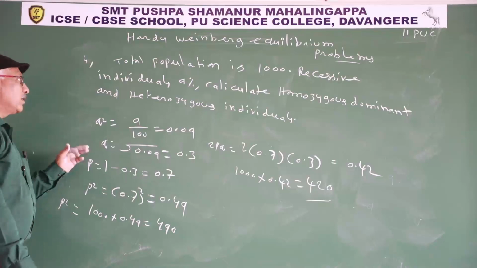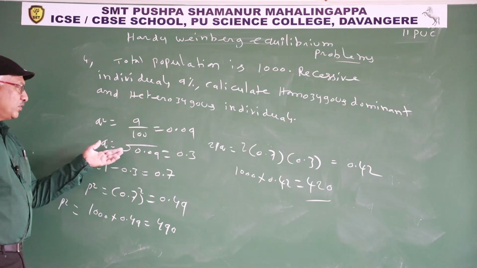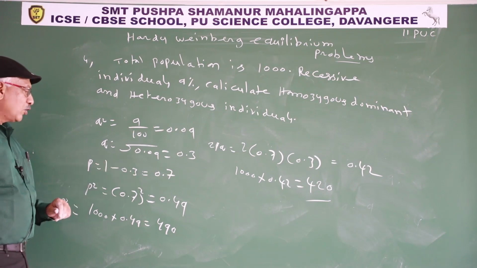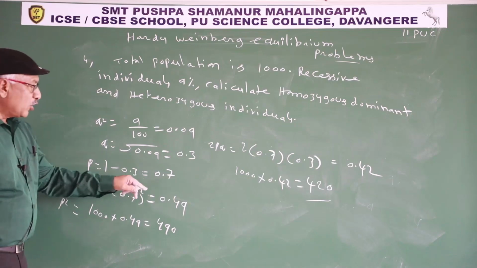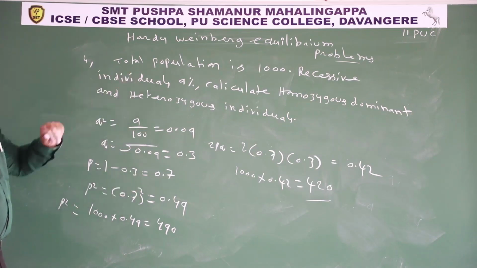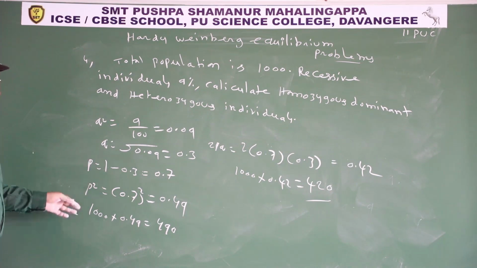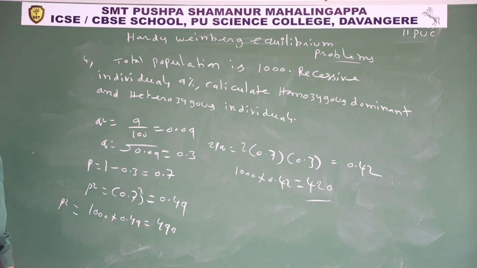So q square is 9%, 9 by 100, that is 0.09. q is the square root of 0.09, 0.3. p is 1 minus 0.3, that is 0.7. So p square is 0.7 whole square, that is 0.49. So homozygous dominant individuals is 0.49 in 1, but the total population 1000 is given. So how many homozygous dominant individuals are present in 1000? 1000 into 0.49. So homozygous dominant individuals is 490.